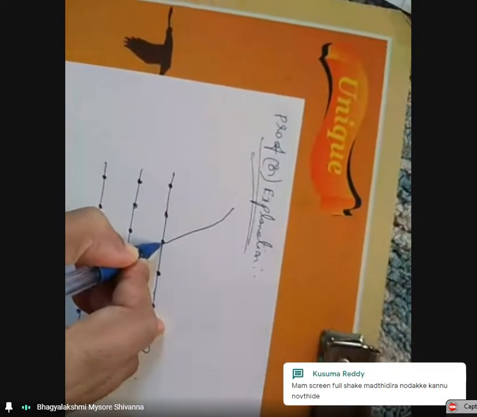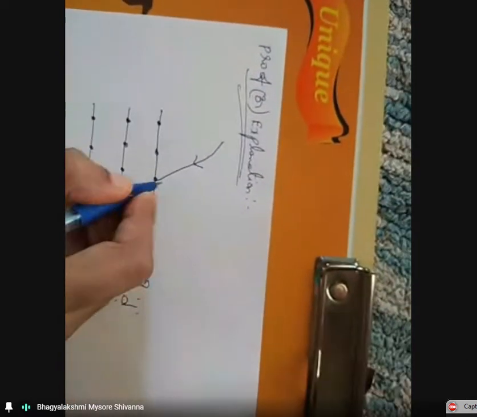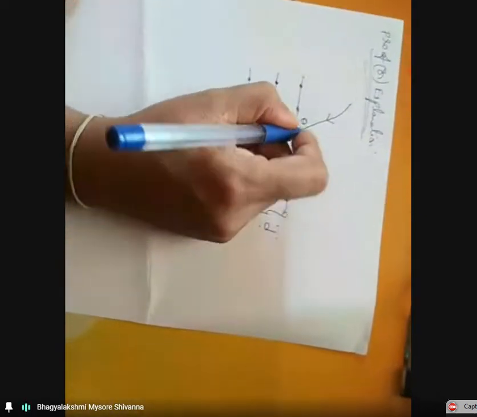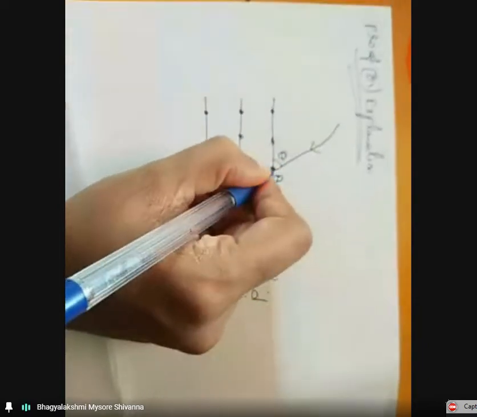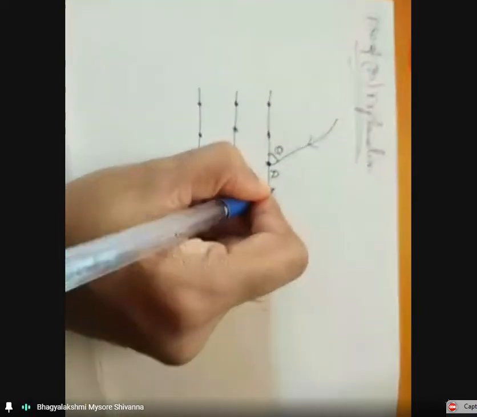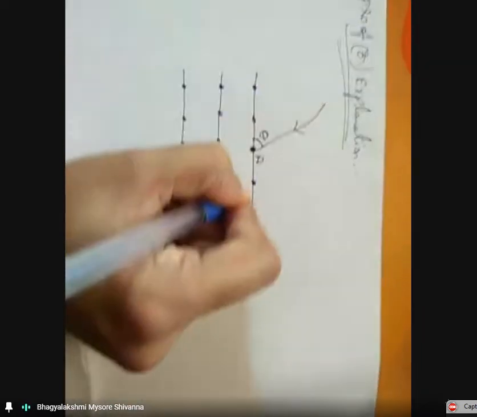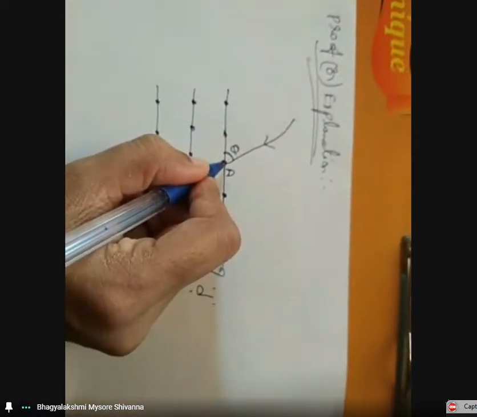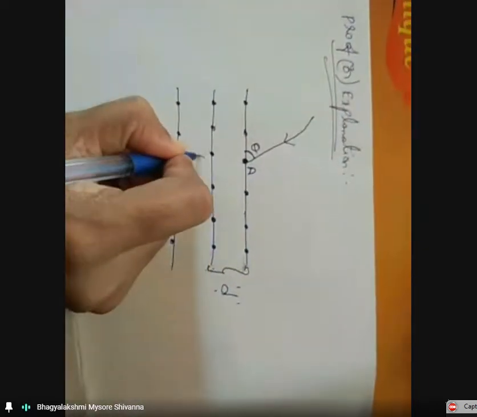This is the beam of X-rays, incident at the angle theta on the atom A. Let us consider this is the atom A, in the first plane. This is the first plane, this is the second plane, this is the third plane. And on the first plane, let us consider this is the atom B.